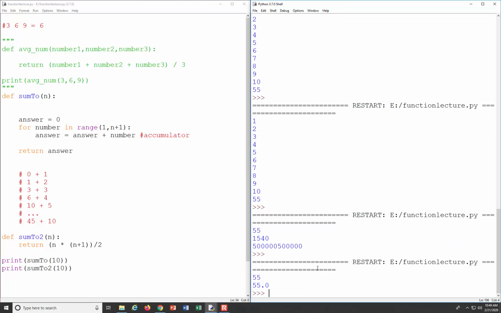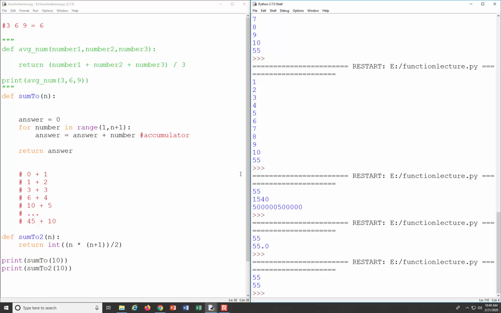So we get 55, 55.0. Remember, it turns into a float because we're doing division. It makes sense that if we're summing up numbers, we're always going to get an integer, right? So if we wanted to keep it consistent, we could just cast it to be an integer. That way we're getting a whole number. Okay. Any questions on that?